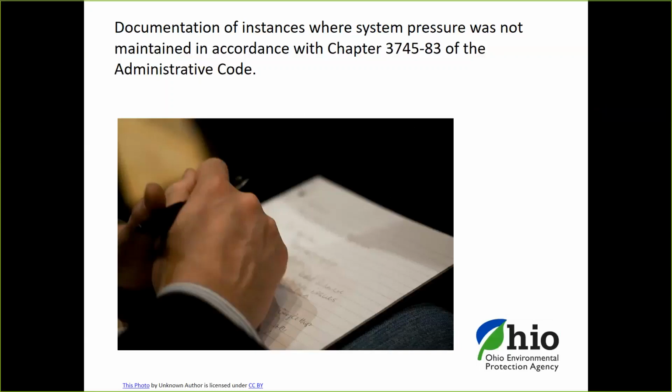So let's go through these individually. The documentation of instances where the pressure was not maintained in accordance with the rule. Again, the rule states that it's got to be 20 psi at all times. Basically, we want to make sure that they document those circumstances where a system was not operating within the operational requirements. You should be including information on the date, the time, the duration, and the description of the instance.